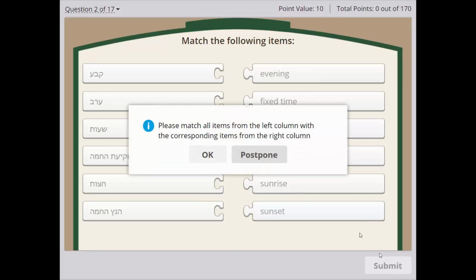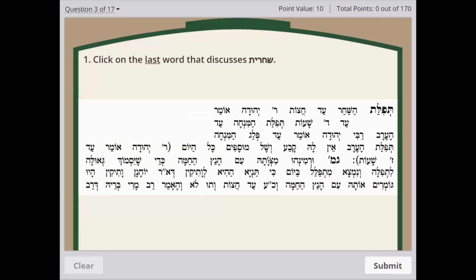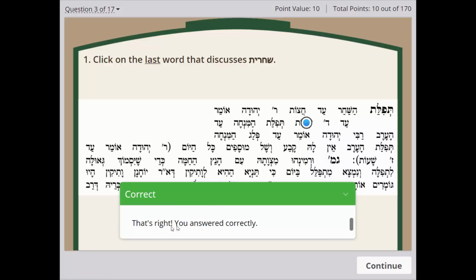We have another such question here of matching the items. Now we have a question that gets the student to look at the text itself. Click on the last word that discusses Shacharis, which is right here. Tfilos HaShachar ad Chatzos, Rabbi Yehuda Eimer ad Daled Shois. Then it begins speaking about Tfilos HaMincha, and we submit it. That's right, you answered correctly.